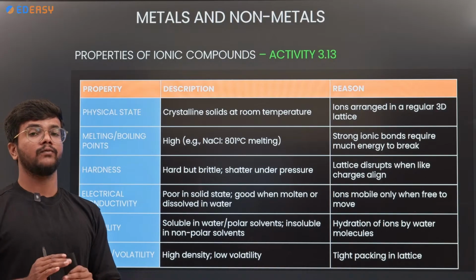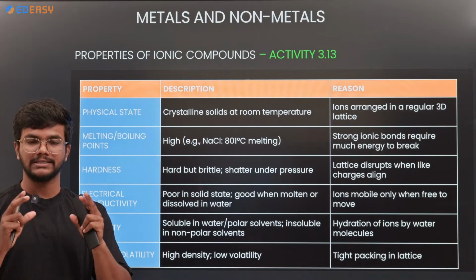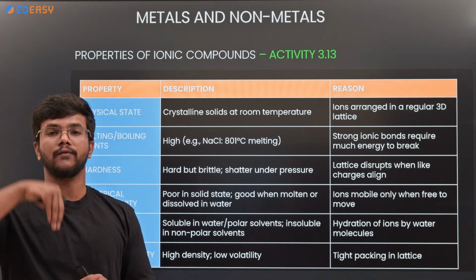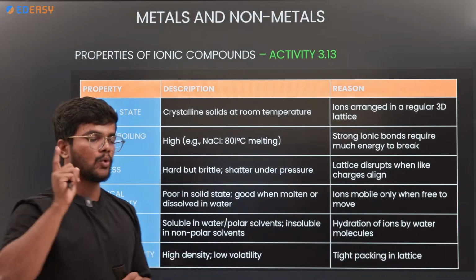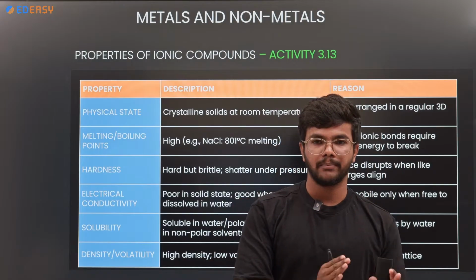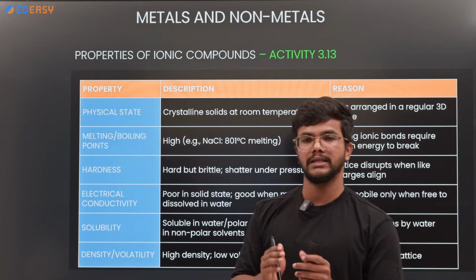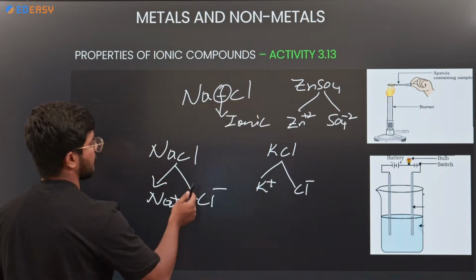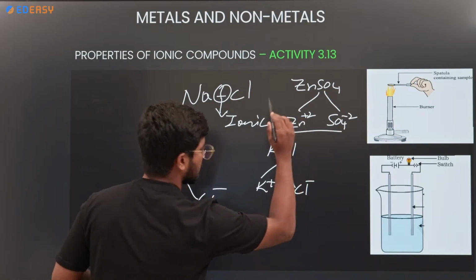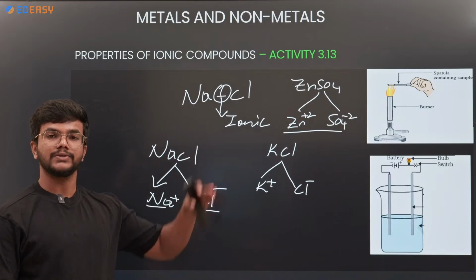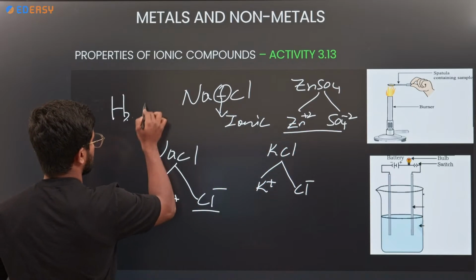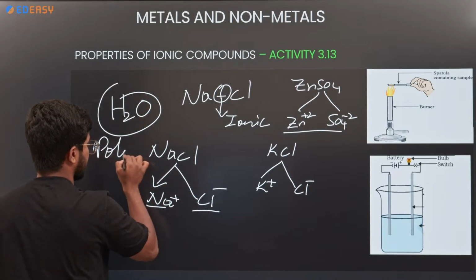In solid state, they won't conduct electricity, because in solid state we cannot find the ions, plus ions and minus ions. When they are dissolved in water, remember, water is called a polar solvent. So when you dissolve salts in water, they will give you ions. For example, if NaCl is dissolved in water, it gives Na plus and Cl minus. If zinc sulfate is dissolved in water, it gives zinc plus sulfate. So these ions are separated because of H2O, water, which is called a polar solvent.